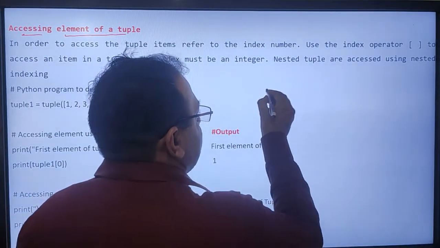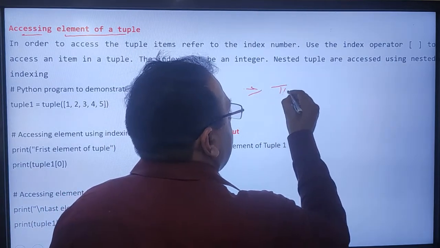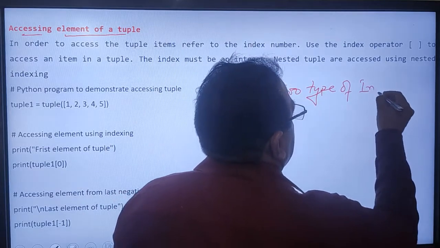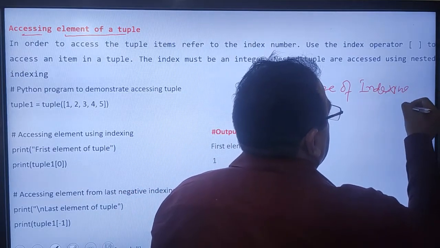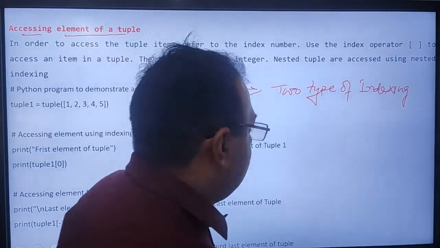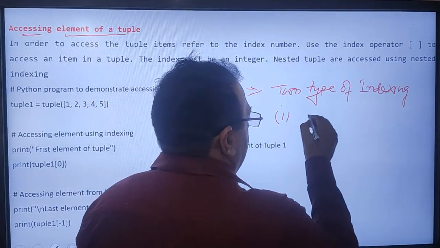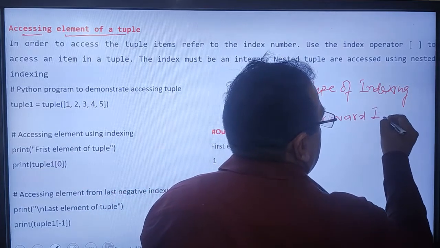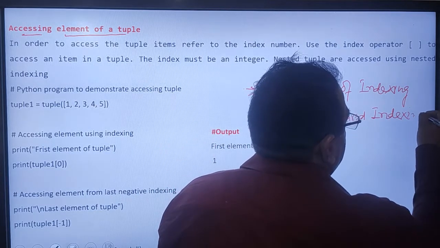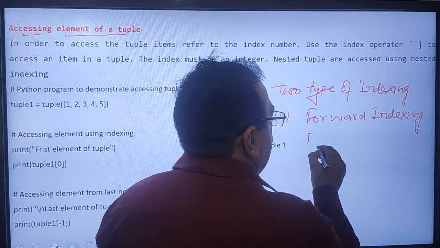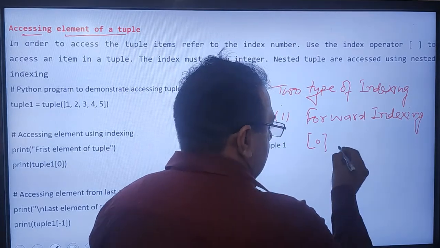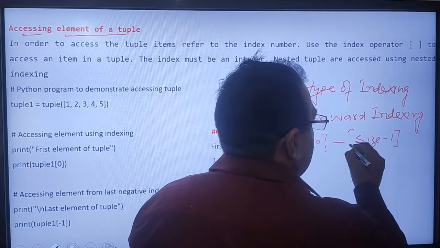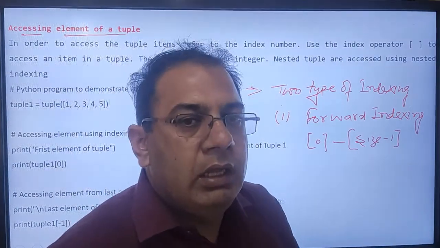There are basically two types of indexing in tuple as well as in list. Number 1, we have forward indexing, which starts from 0 to size -1, starting from the left-hand side.